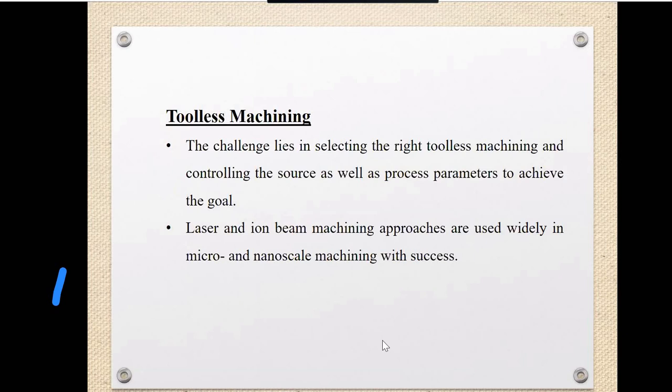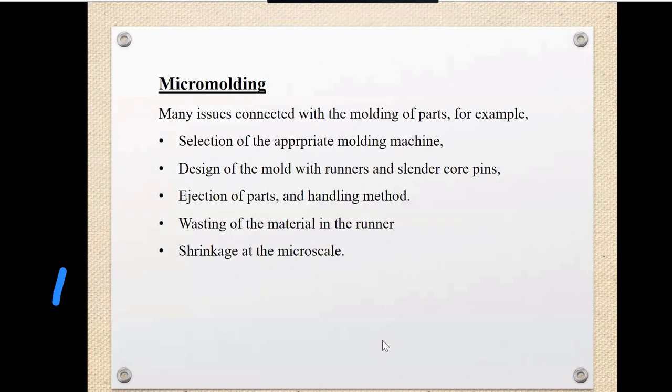So next is the micro molding. There are many issues connected with the micro molding. First one is the selection of appropriate molding machines. Which machines we will choose for the micro molding purpose. Design of the molds with the runners and the cylinder core pins, and the ejection of the parts and the handling methods. These are the challenges with the micro molding.